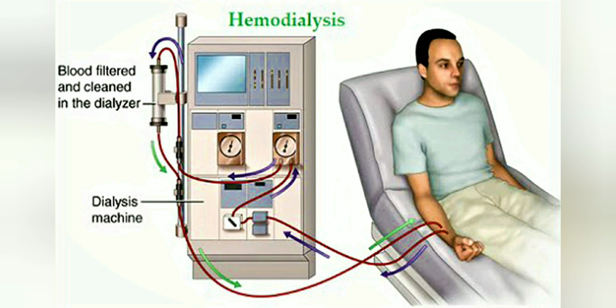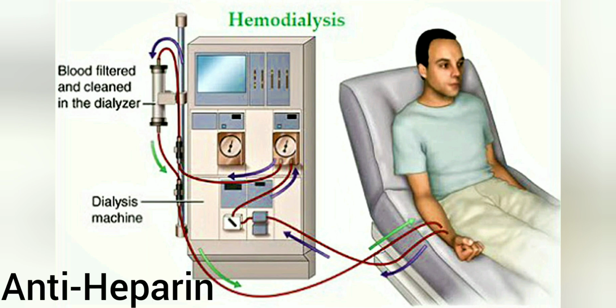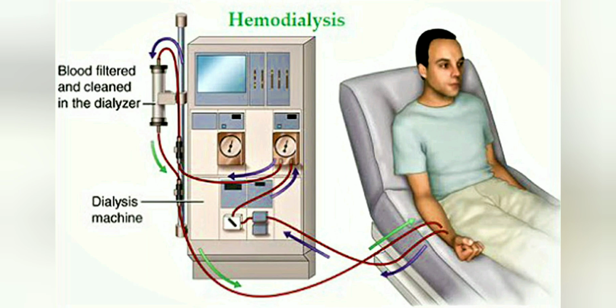In this process, it is essential to use an anticoagulant, meaning the one which does not allow blood to clot. This anticoagulant is nothing but heparin. This heparin is added to the blood while it is passed through the tube, and before resending the blood into circulation, an adequate amount of antiheparin is mixed, so that the blood has to move slowly through the tube, and hence the process is slow.